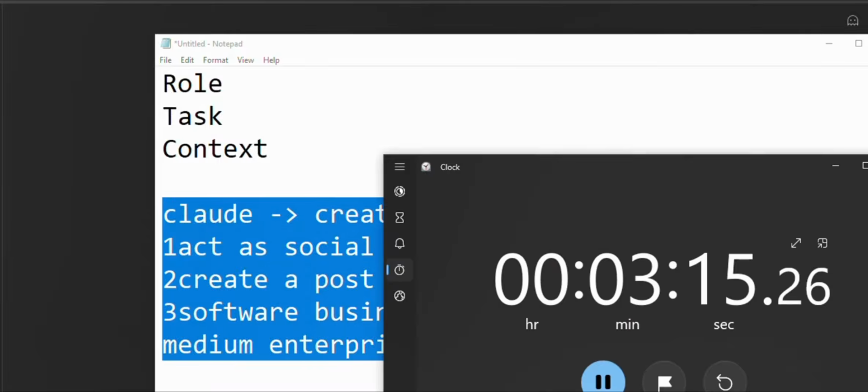Let's check the timer. I hope the timer is still running. Yeah, the timer is still running. So we are on the 3 minute time now.